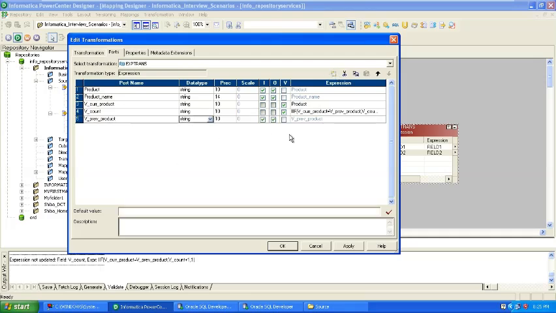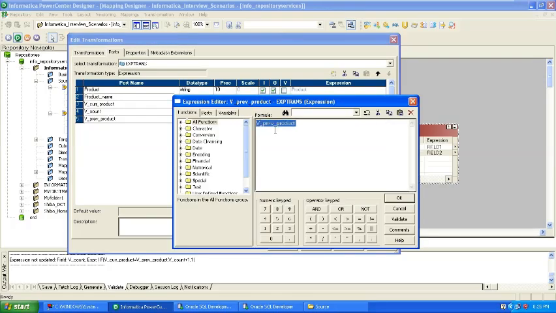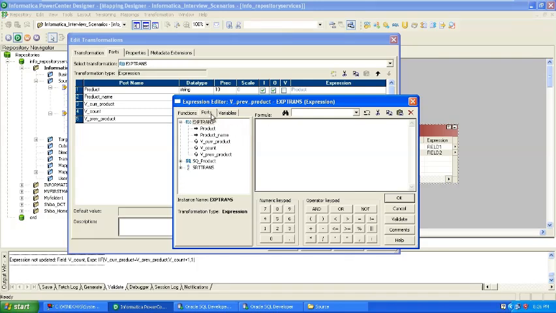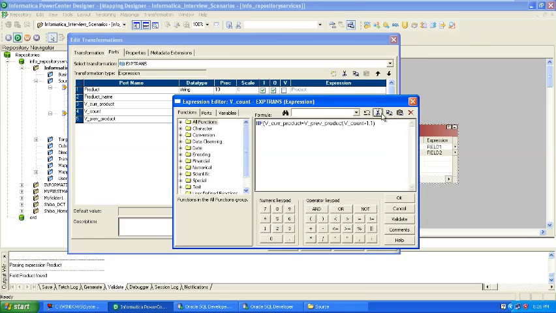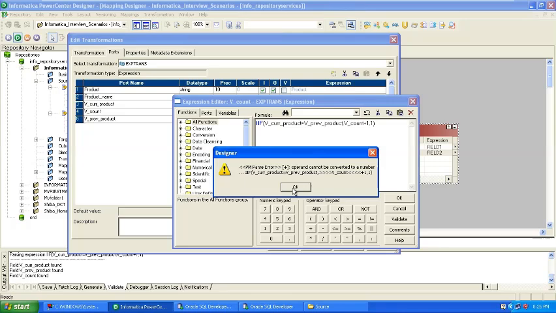Again it will be string, then I will assign the product so that it can validate previous to current product. Okay, so I have assigned already. If you validate this one, it will be validated, because both ports are created.